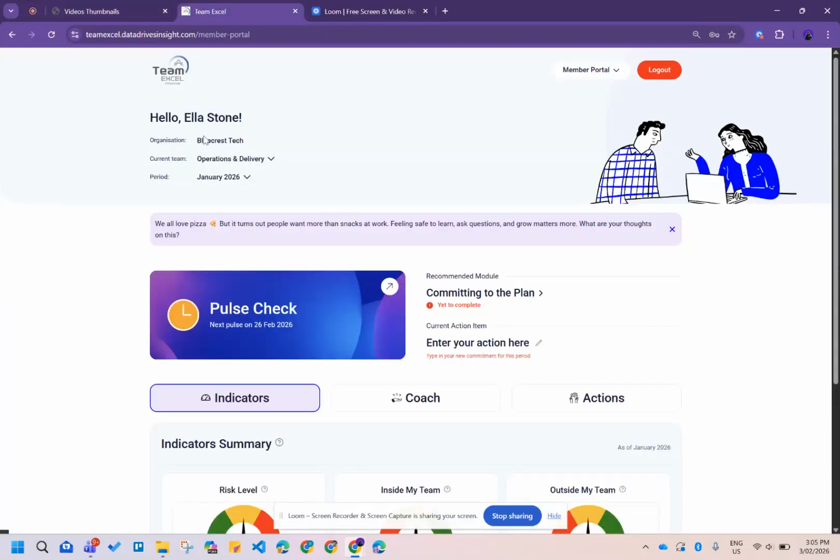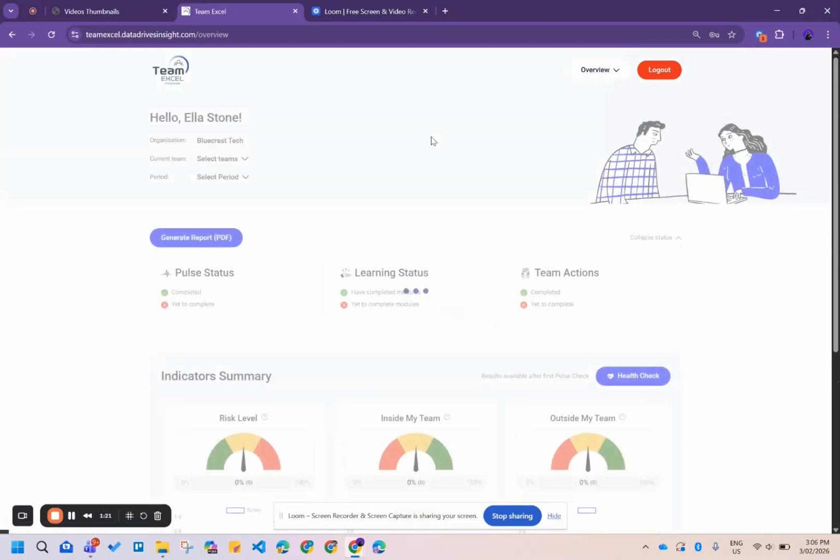In this case, Ella Stone here is a member of the teams operations, delivery and marketing, whereas she is a leader of the team product and innovation. For that reason, she will have access to the member portal and overview screen as well. In the overview screen, she can view the results for the team that she's a leader of, whereas in the member portal, she can view the results for the teams that she's a member of. So let's head to the overview screen.